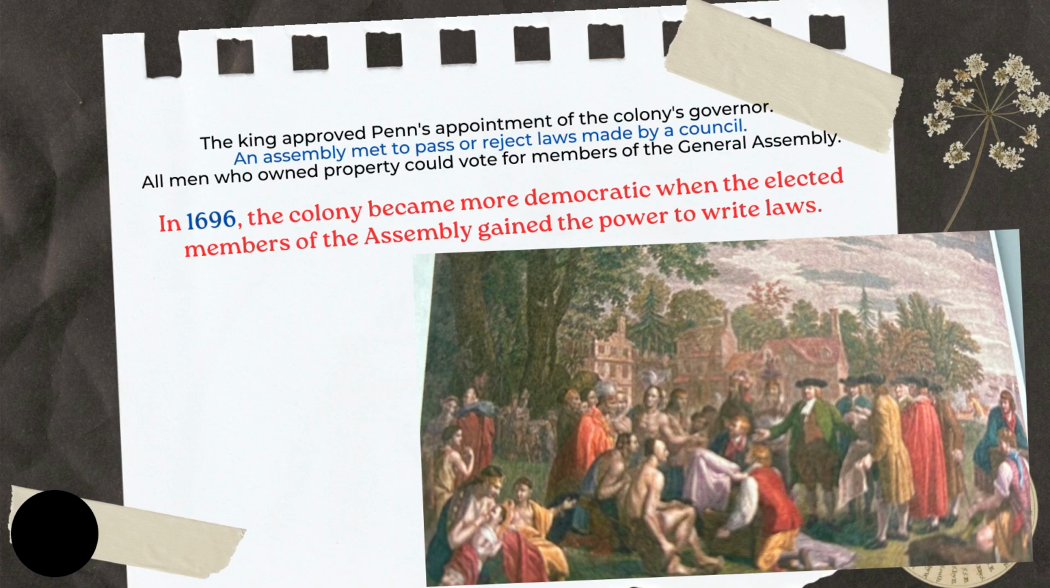So the king approved Penn's appointment of the colony governor. An assembly met to pass or reject laws made by a council. All men who owned property could vote for members of the General Assembly. In 1696, the colony became more democratic when the elected members of the assembly gained the power to write laws.